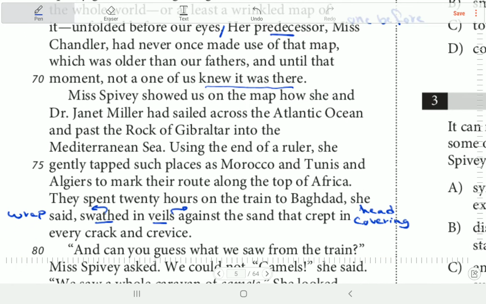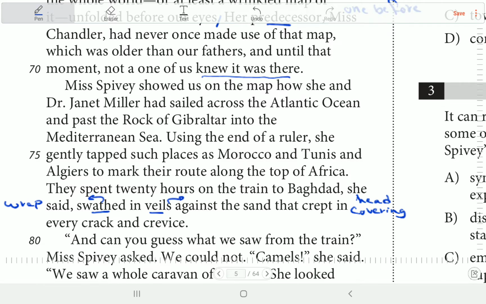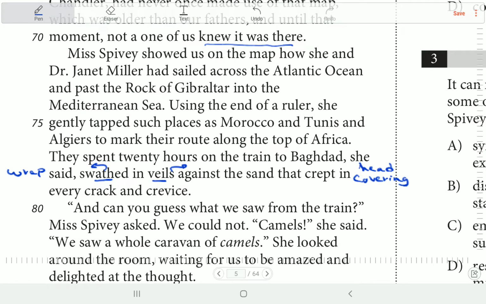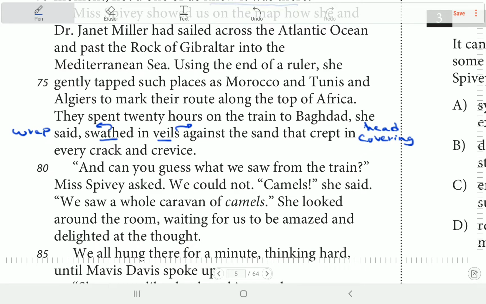Okay. Miss Peavy showed us on the map how she and Dr. Janet Miller had sailed across the Atlantic Ocean and passed the Rock of Gibraltar into the Mediterranean Sea. Using the end of a ruler, she gently tapped such places as Morocco, Tunis, Algiers to mark their route along the top of Africa. Just descriptive places she went to. They spent 20 hours on the train to Baghdad, she said, swathed in veils against the sand that crept in every crack and crevice. A veil is like something they put on their heads against the sand.